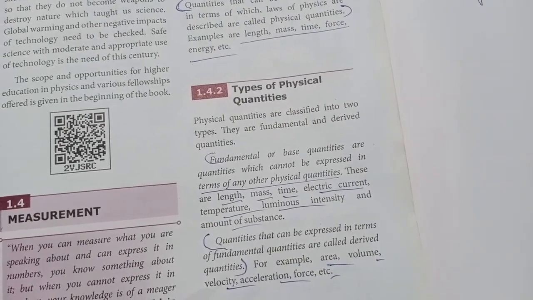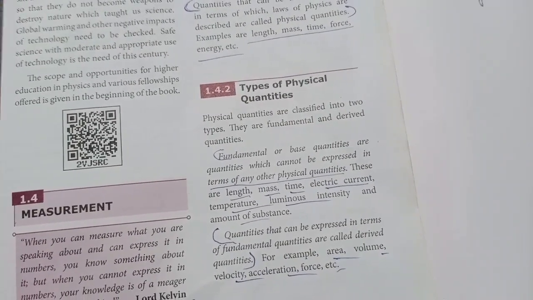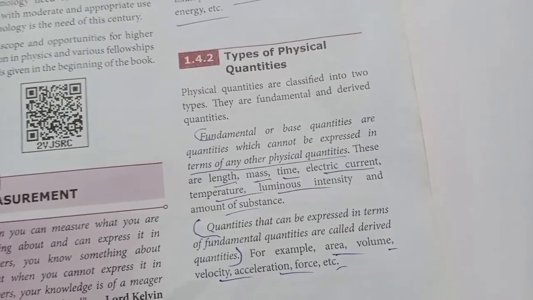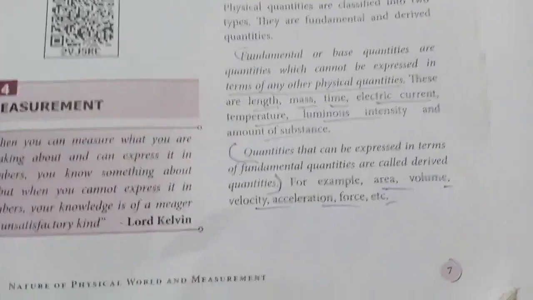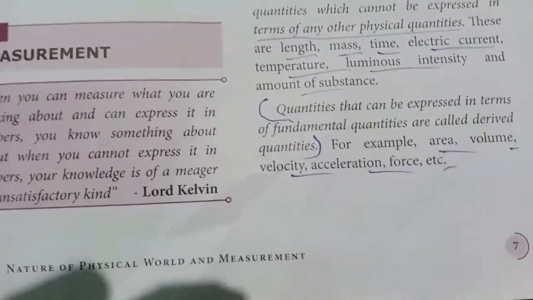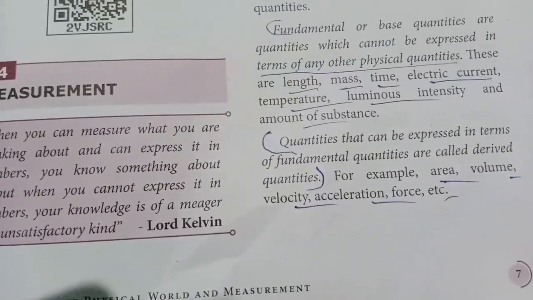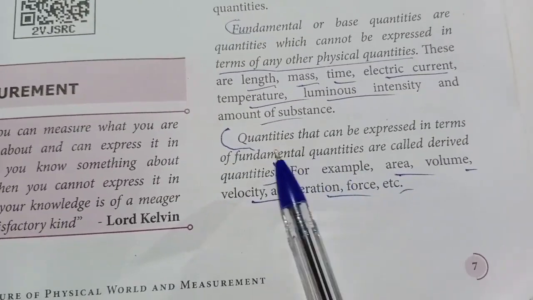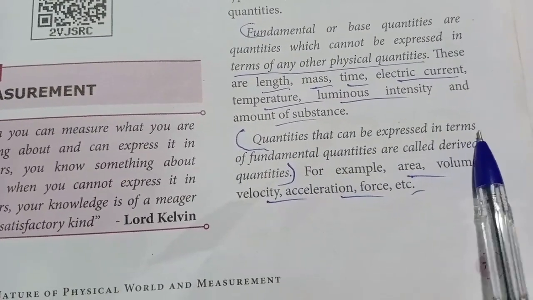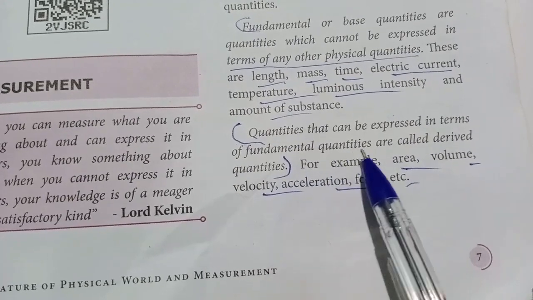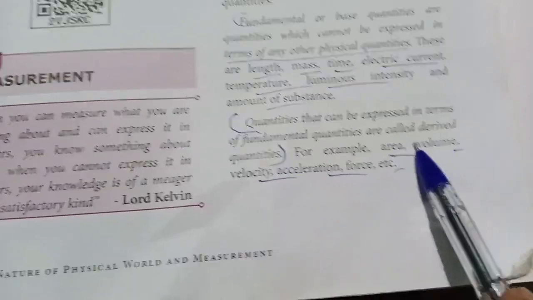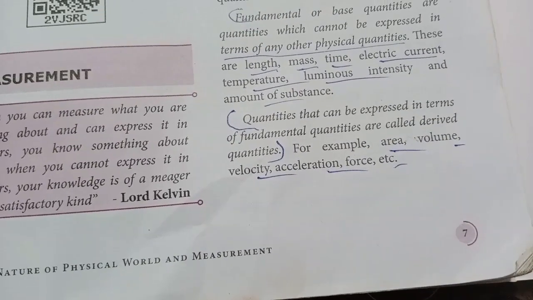And the second type of physical quantity is the derived quantity. The definition of derived quantity: quantities that can be expressed in terms of fundamental quantities are called derived quantities.